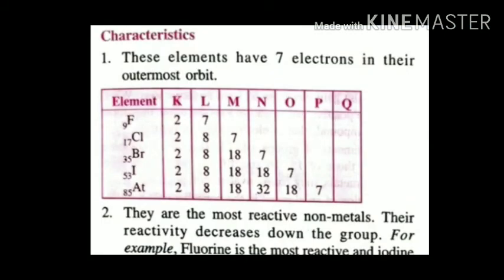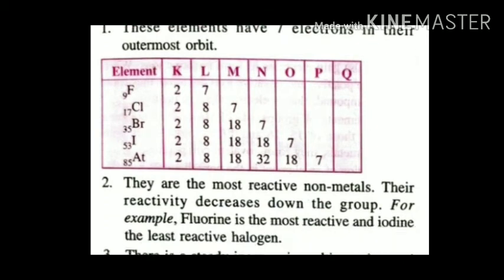The group of halogens contains fluorine, chlorine, bromine, iodine and astatine, and all these elements have 7 electrons in their valence shell, as you can see over here. Fluorine has 7 in L shell, chlorine in M, bromine in N, and so on. And that is the reason they are kept in group 7A or group number 17 of the periodic table.